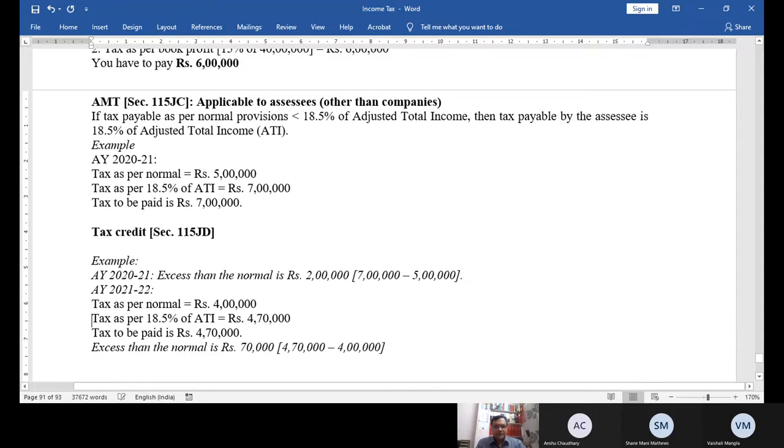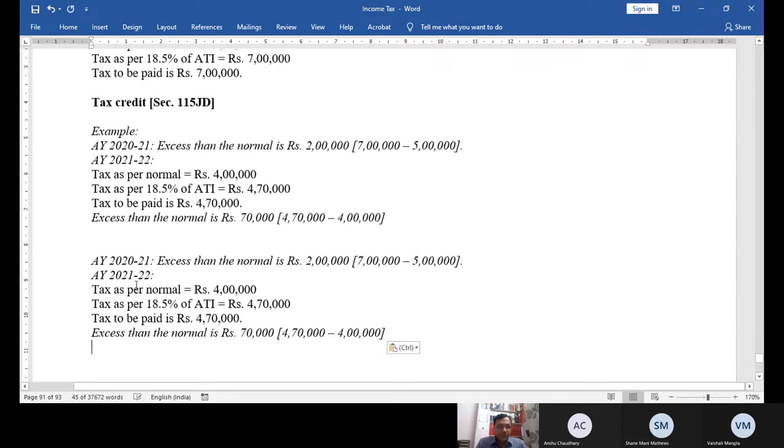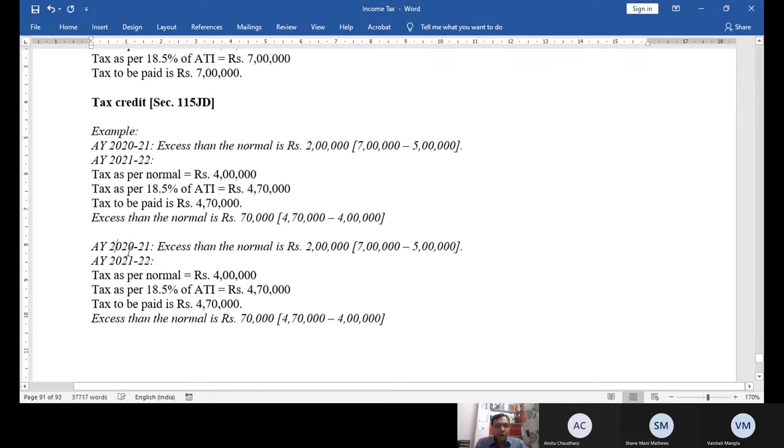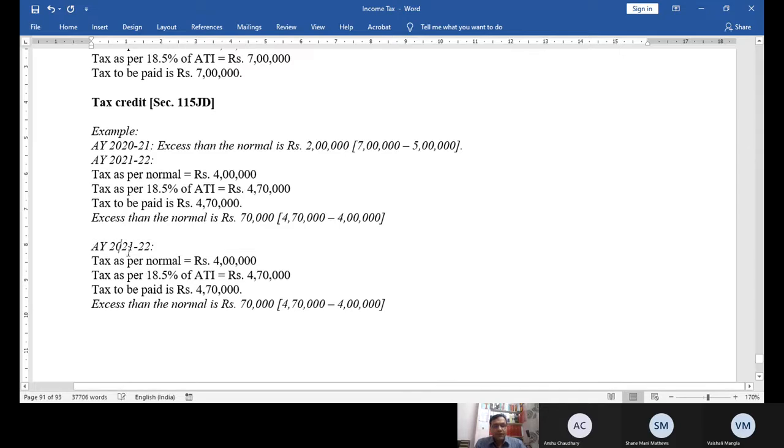Now what happens in the next year? In AY 22-23, what is happening? Tax as per normal is 9 lakh and tax as per ATI, adjusted total income, is 7 lakh 40,000.